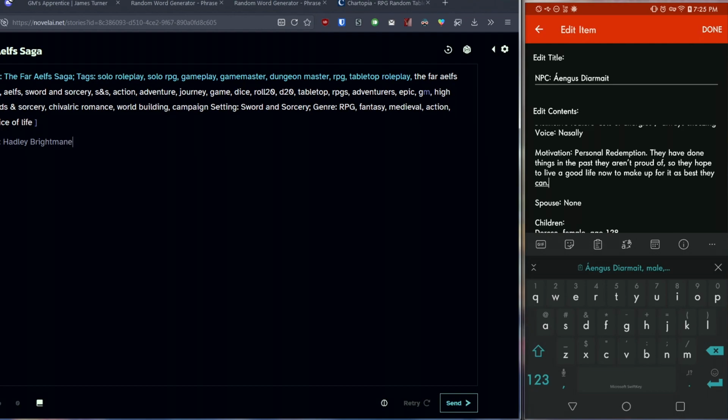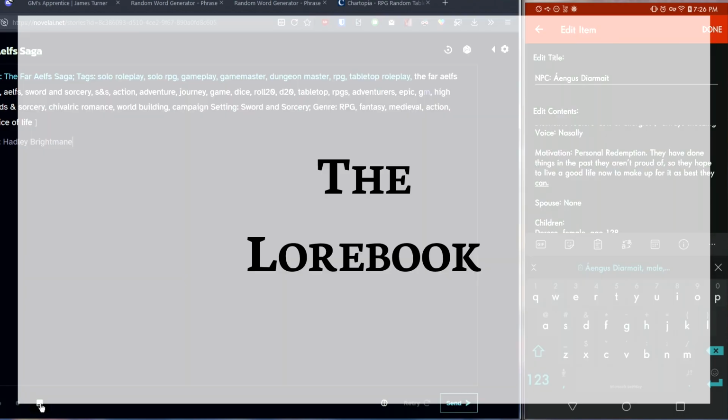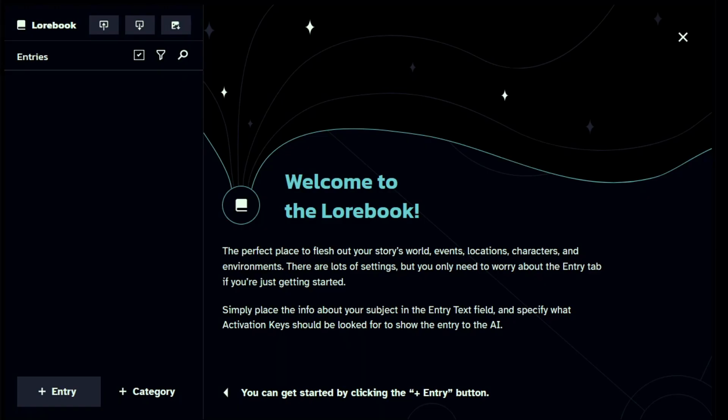I'm now going to add it as a character sheet or a way of tracking the information in the game. And for that, we're going to use the lore book. The lore book will serve two different functions. For the AI's function, it will help the AI remember information that is not currently in context. So what that means is if you're playing a lengthy adventure and you mention something that happens at the beginning of the story, the AI will not remember that information several chapters in.